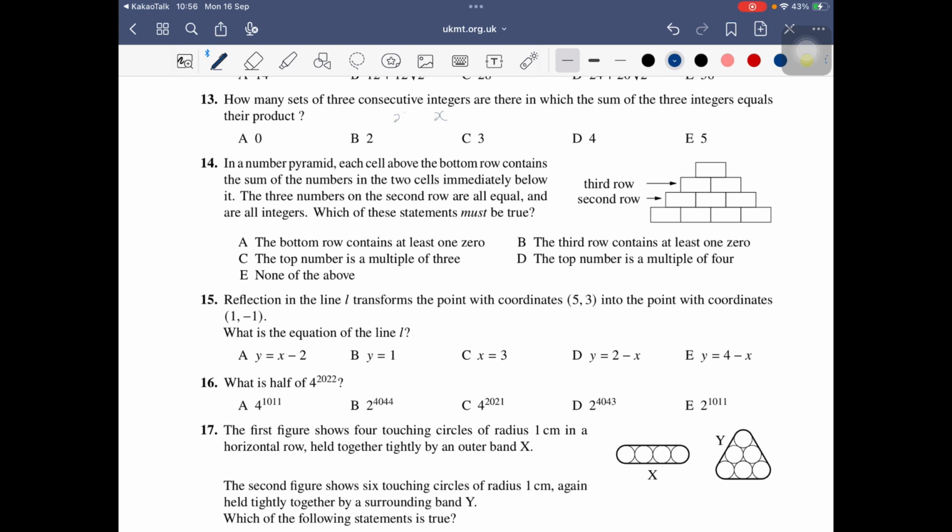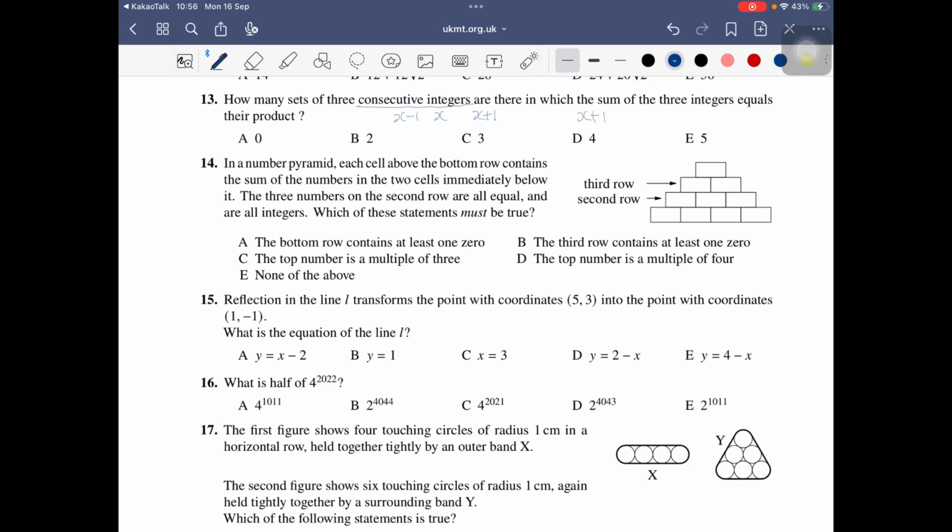Then we can set the previous one, x minus 1, and x plus 1. Consecutive integer means a continuous integer: 1, 2, 3; 10, 11, 12; 101, 102, 103, like that. So each consecutive integer has a difference of 1. So x minus 1, x, and x plus 1.